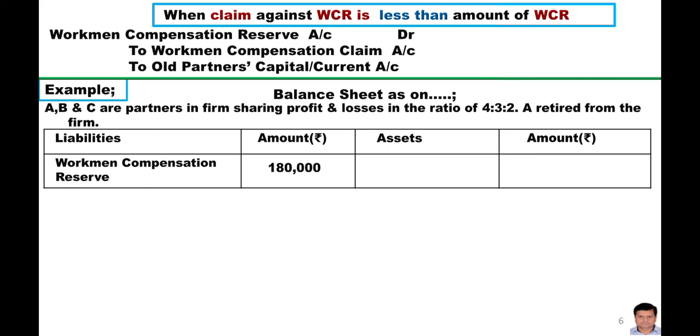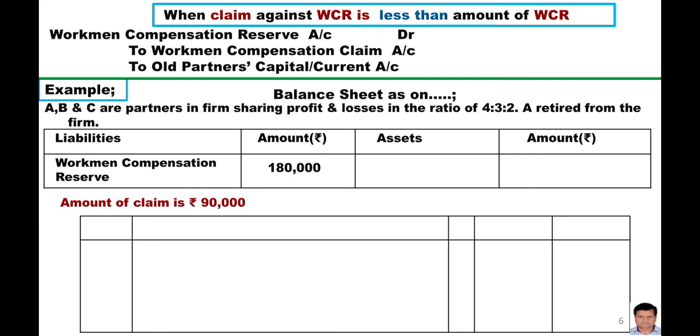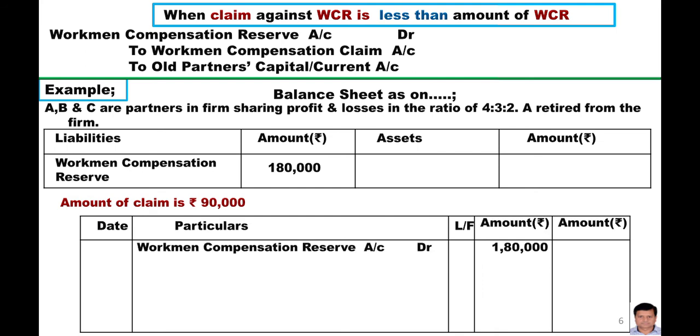Why in the dissolution of the partnership firm? Because there will be a separate treatment, or we can say a different treatment, of the workman compensation reserve in case of the dissolution of the partnership firm. The amount of the claim is 90,000. Now the journal entry: workman compensation reserve account DR 1,80,000 and the claim is 90,000. So this 90,000 has been transferred to the workman compensation claim account, and the remaining 90,000 will be shared by the old partners in their old profit sharing ratio.